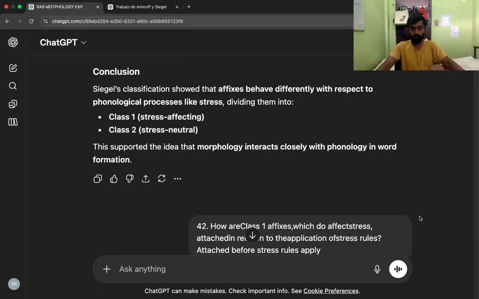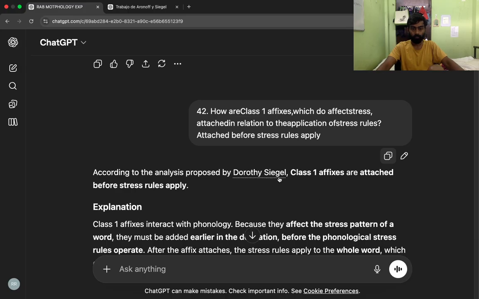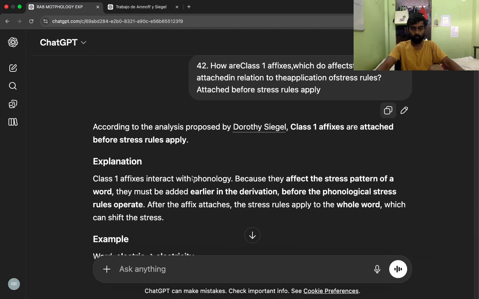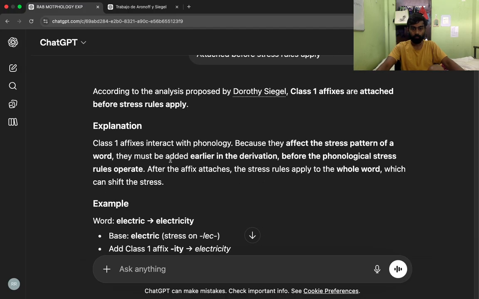According to the analysis proposed by Dorothy Siegel, Class 1 affixes are attached before stress rules apply. Explanation: Class 1 affixes interact with phonology. Because they affect the stress pattern of a word, they must be added earlier in the derivation, before the phonological stress rules operate. After the affix attaches, the stress rules apply to the whole word, which can shift the stress.